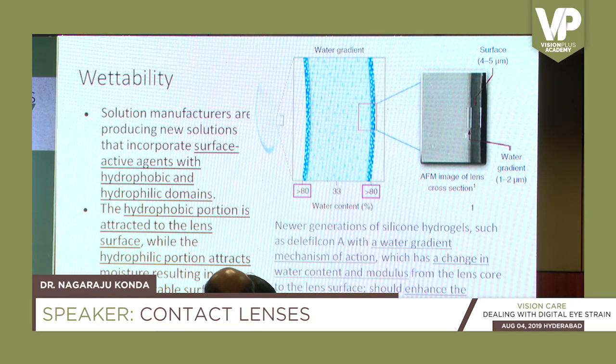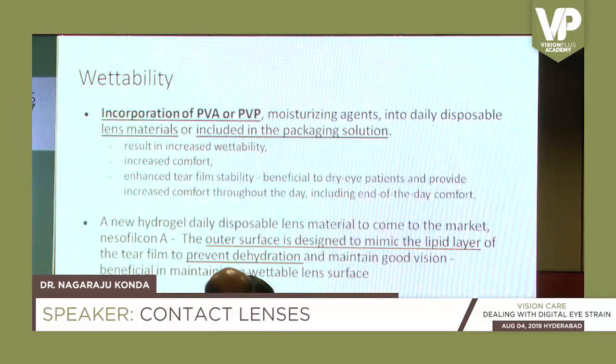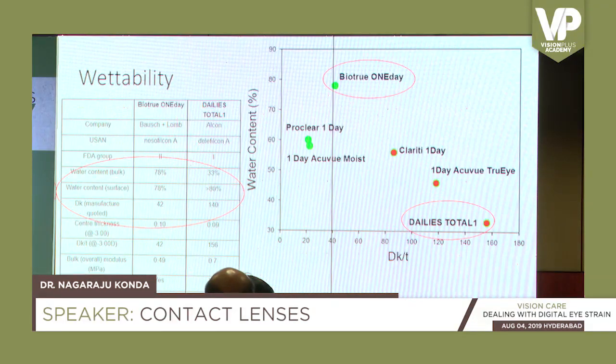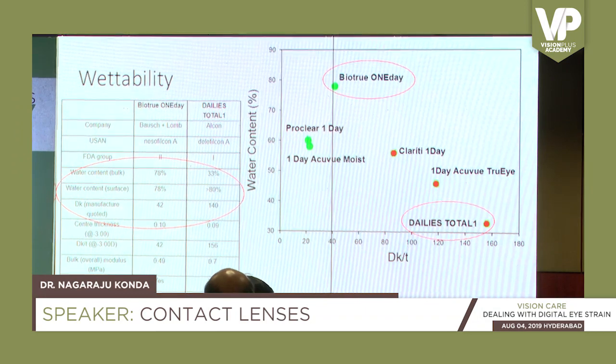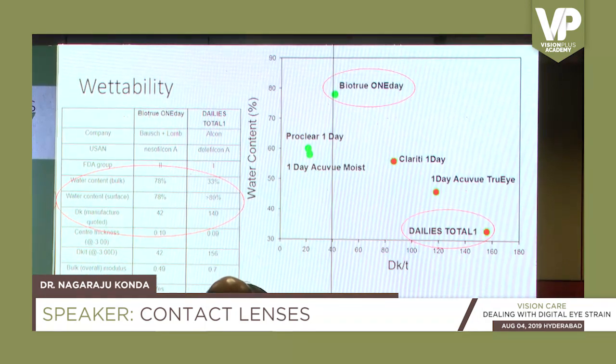So this is again meant to attract, it should be a more water-loving material, so that it won't suck the water from the tears, and also it will be friendly with the tears, so the person will be more comfortable. Another reason why the BioTrue lenses are more clear, more comfortable for dry eye patients is the Nesofilcon A, that's the BioTrue lens. It has low water, high decay.